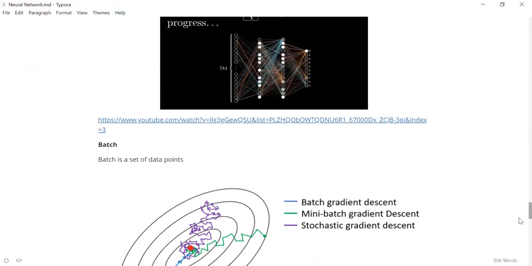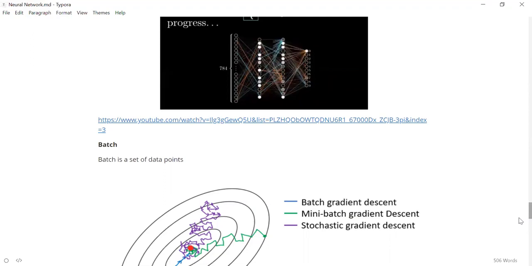So what we have seen previously, if you pass only a single image and find out what is the error and change weights based on that, that is called stochastic gradient descent. Stochastic gradient descent is when you are passing only one input, finding out the error and changing the weights. Mini batch gradient descent is when you are passing a batch of images and trying to find out what is the error for that batch, and using that error to calculate the weights and biases. So that is called mini batch gradient descent. And there is another called batch gradient descent.